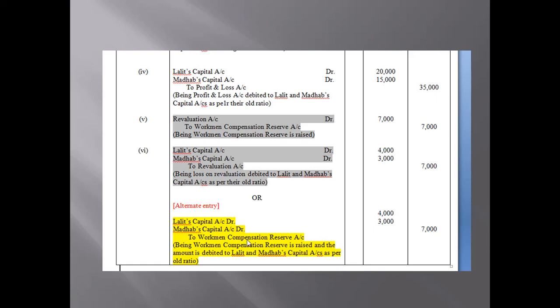And in this alternate entry we will write WCR on the credit side. Why? Because this increase in the value of WCR will be borne by Lalit and Madhav as per the old ratio of 4:3. Okay, WCR.